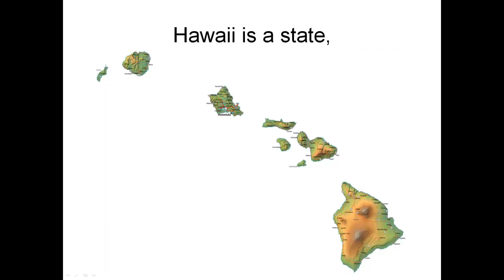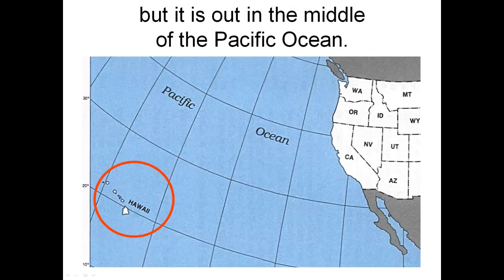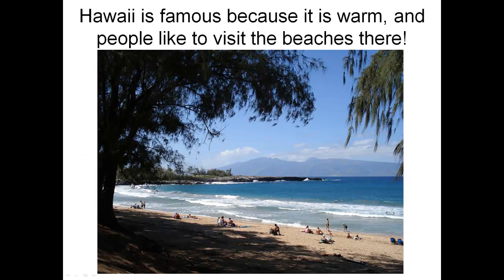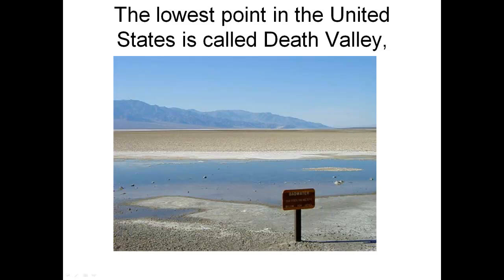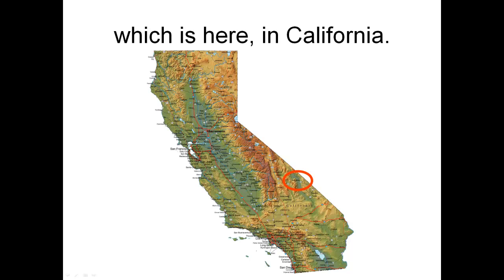Hawaii is a state, but it is out in the middle of the Pacific Ocean. Hawaii is famous because it is warm and people like to visit the beaches there. The lowest point in the United States is called Death Valley, which is here in California.